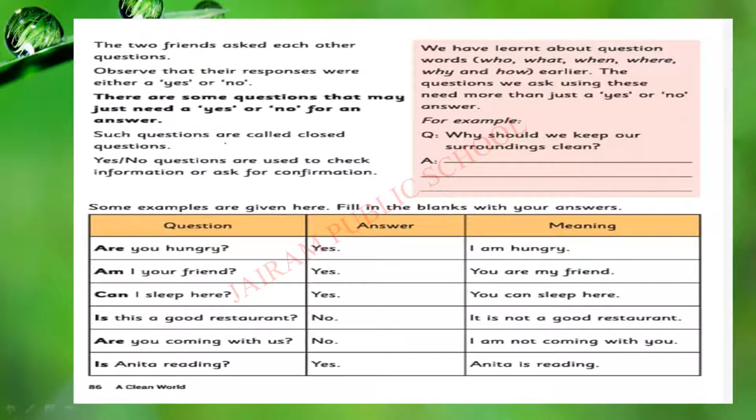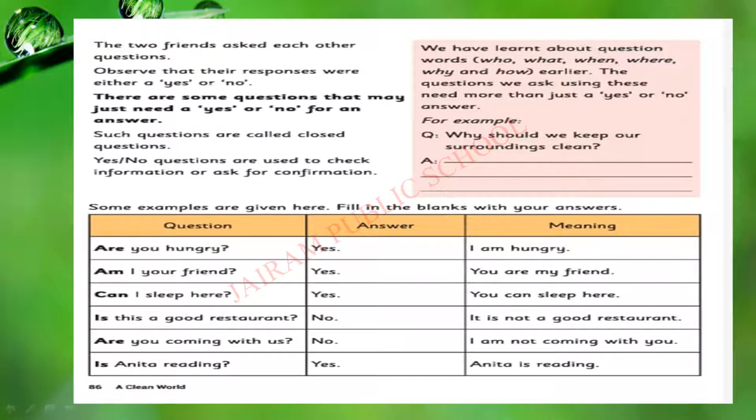Such a type of question is called a closed question. As I told earlier, there are some questions that may just need a yes or no for an answer. Such questions are called closed questions. We need only yes or no. Why? To confirm whether our information is correct or wrong. That is the purpose of asking yes or no questions. These questions are otherwise called yes or no type questions. We are confirming whether our information is right or wrong.